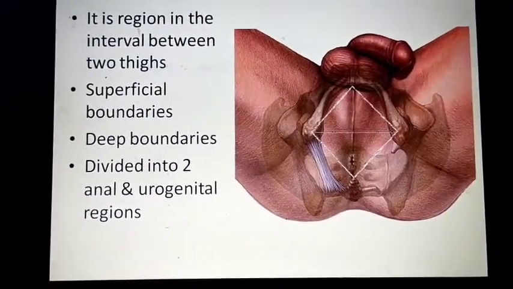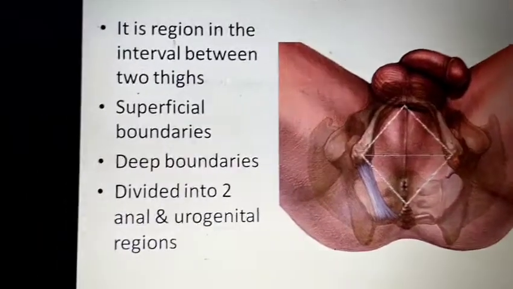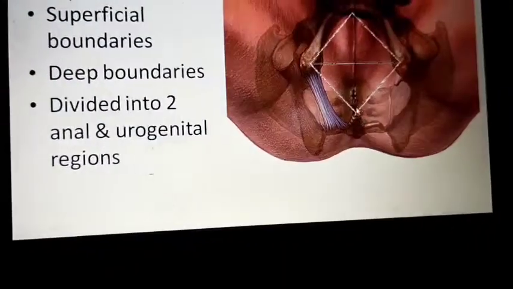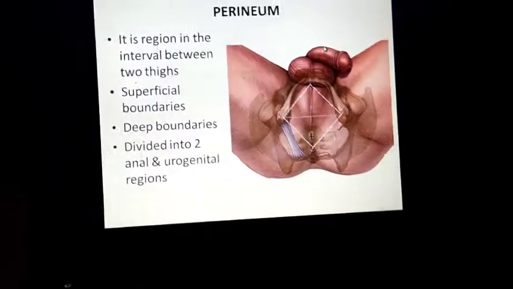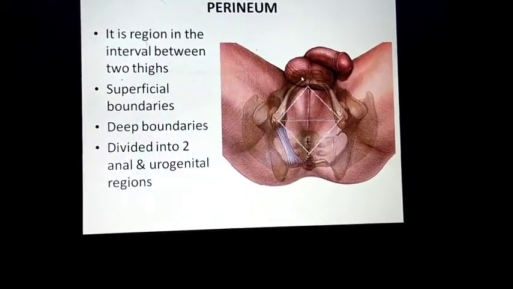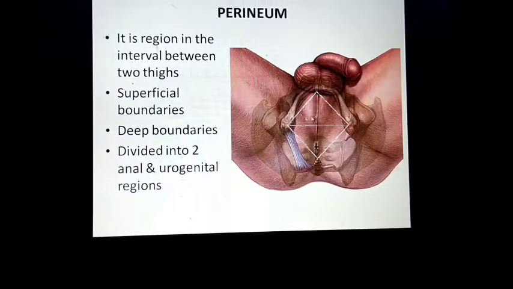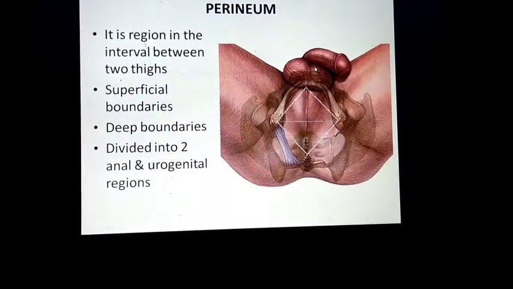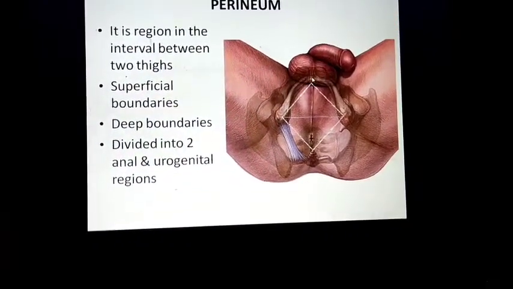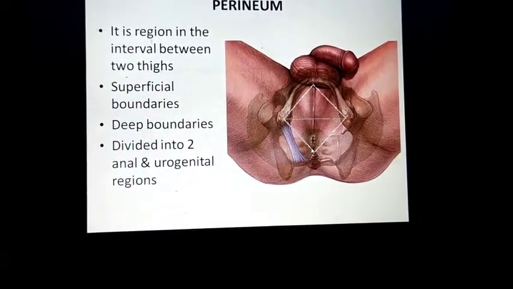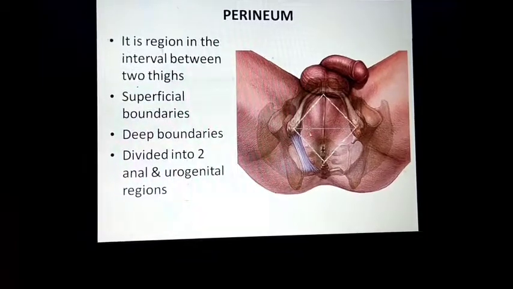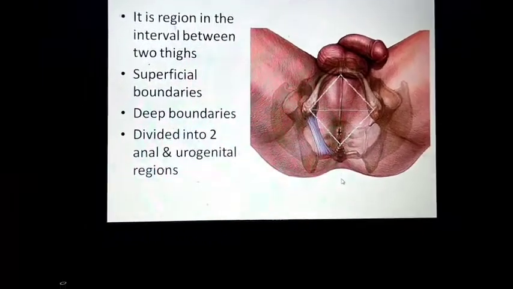It is a region between the anus and genitals, whether male or female. Genitals means extending from the scrotum to the anus, or in females, the vaginal opening to the anus.